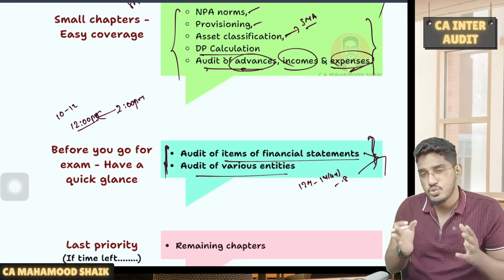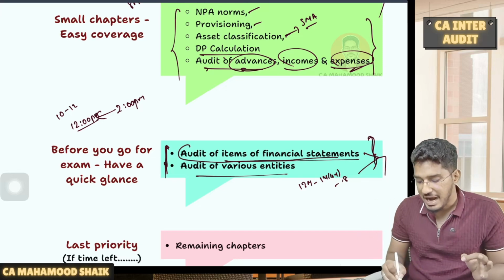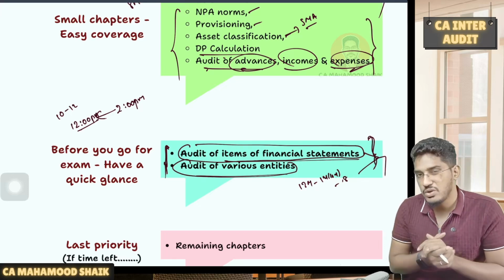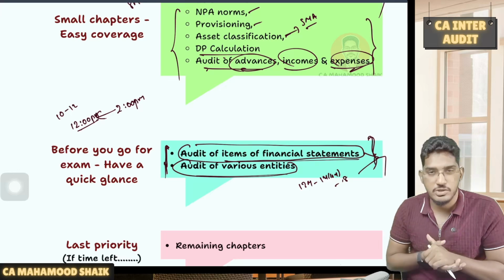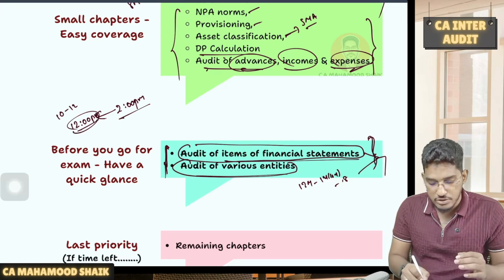So I will say the last 1.5 to 2 hours, kindly reserve it for these two chapters and grasp the content as much as you can. But my humble request, never ever think of taking these two chapters as a choice. Don't do it.